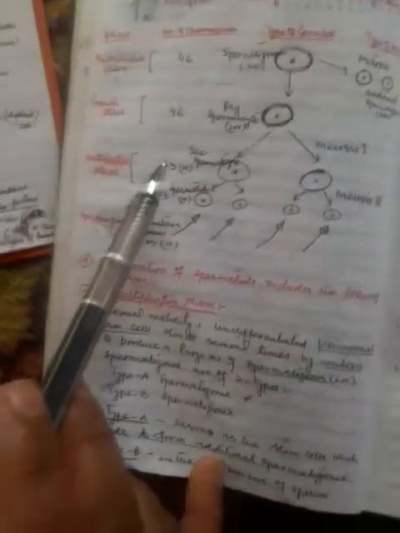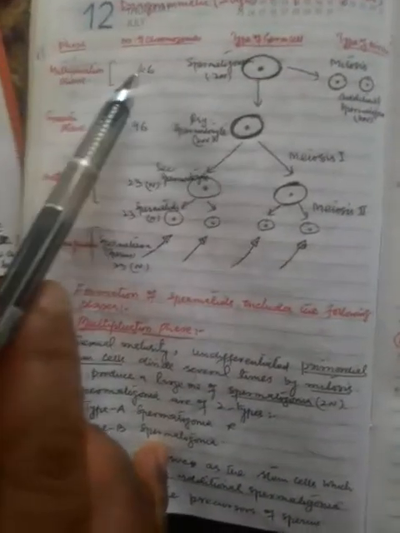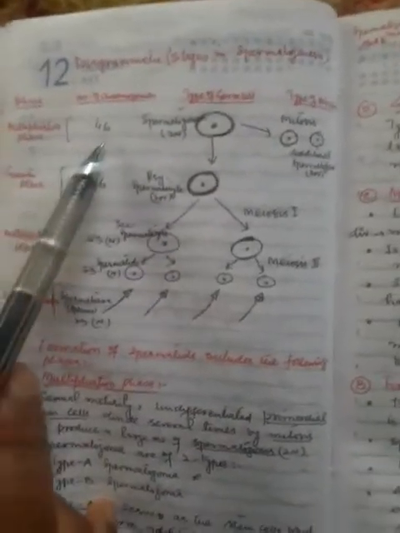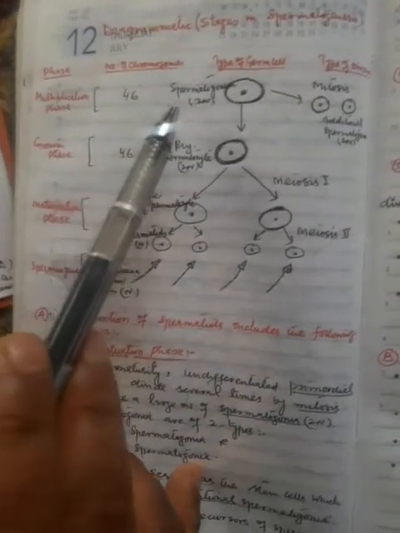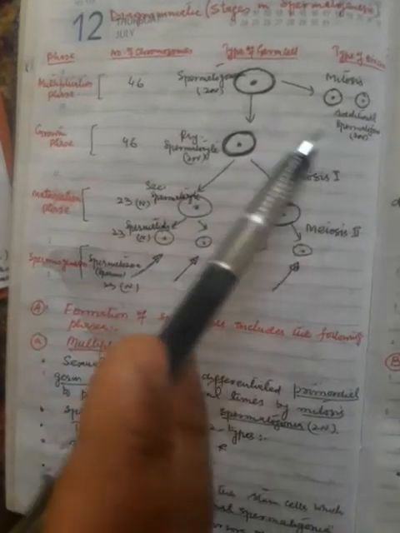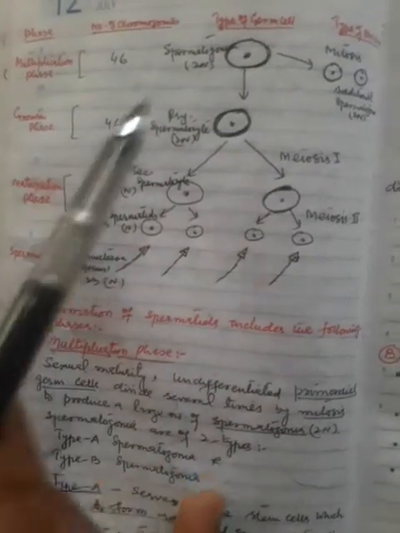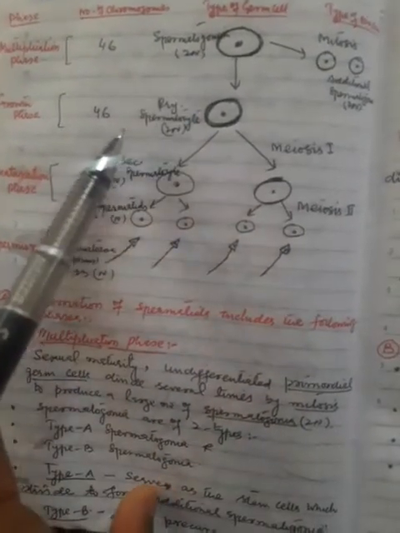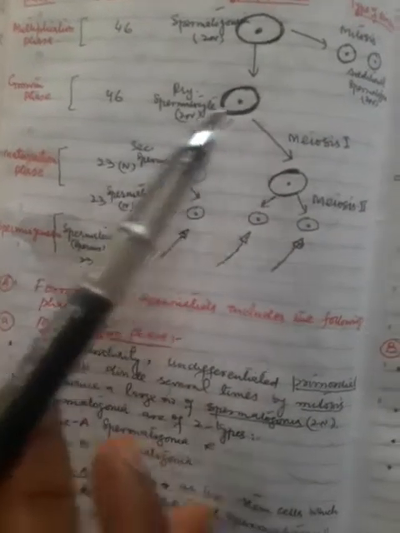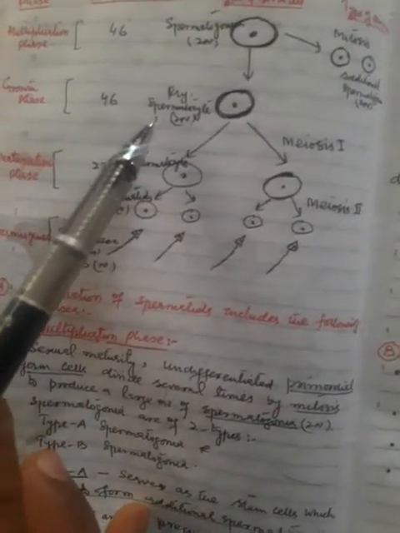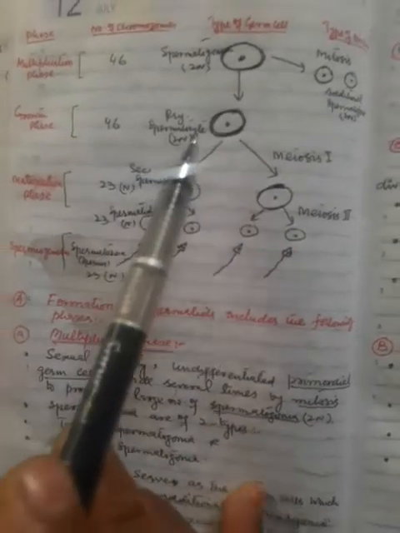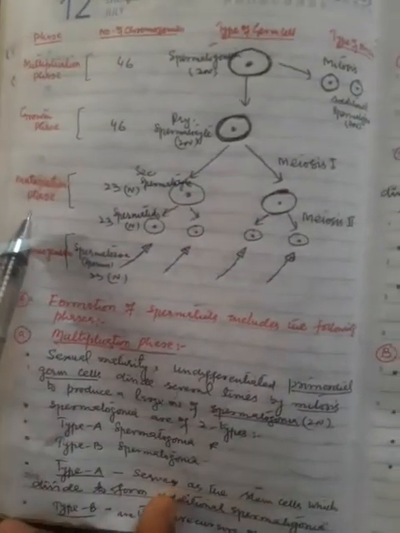Here is a diagrammatic representation again. Diagram: stages in spermatogenesis. Here there is phase, number of chromosomes, type of germ cell, and type of division. During the multiplication phase, the chromosome number is 46. The type of cell is spermatogonia. It is diploid. During mitosis, additional spermatogonia are produced. During growth phase, the spermatogonia is changed into primary spermatocyte. Nothing is changed there. Genetic material is the same.